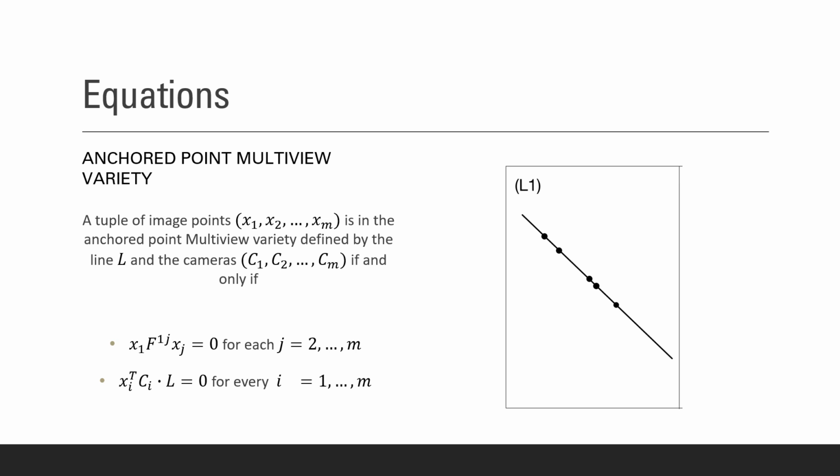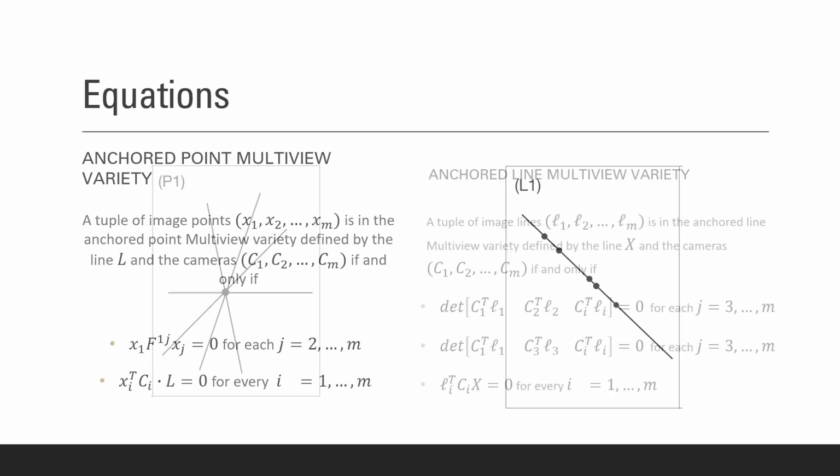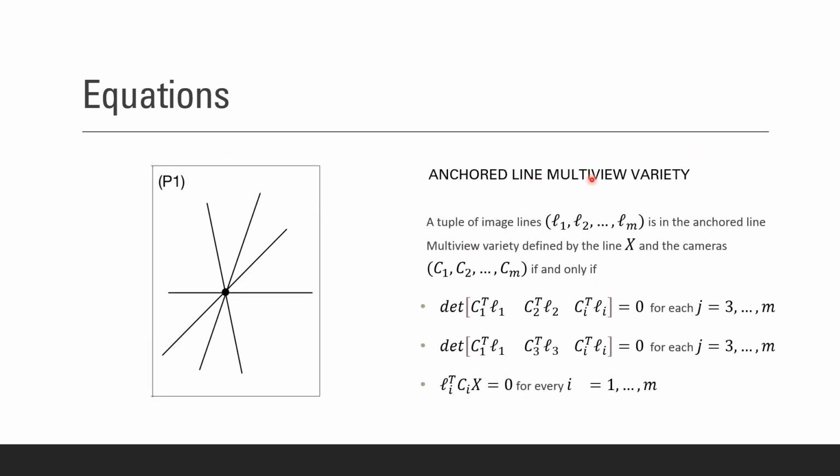For these varieties, we provide a set of equations. For the point multiview variety, the first set of equations come from the fundamental matrices of the first camera with the rest of the cameras, and the second set of equations comes from the incidence relations that we want to preserve. For the anchored line multiview variety, the first set of equations are these determinants that come from the intersection of the back projected planes of the line correspondences, and this last set of equations also comes from the incidence relations that we want to preserve.